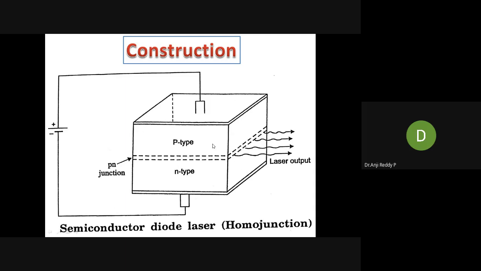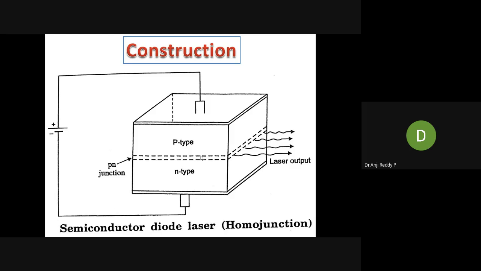One more point you have to know: the electrons and holes recombine at the junction, that is, at the PN junction. Then after recombination, what will we get? Light will come out. But that is not a laser. Remember, after recombination of electrons and holes, if the light is coming out directly, that is an LED, not a laser.